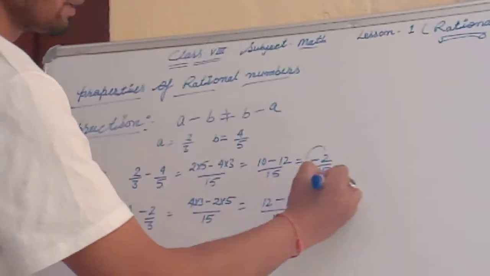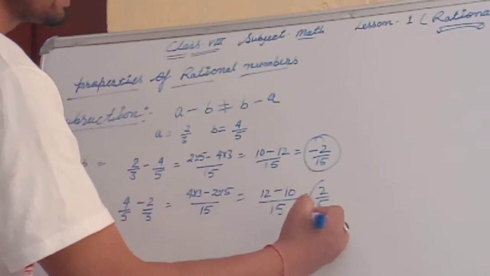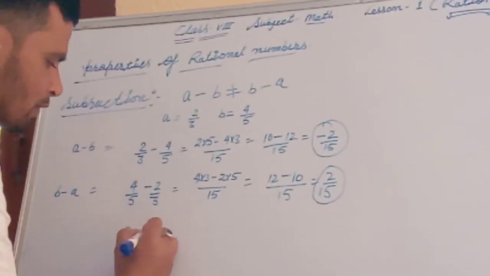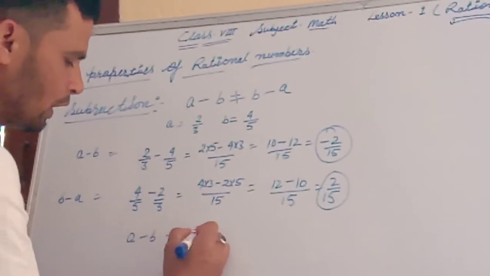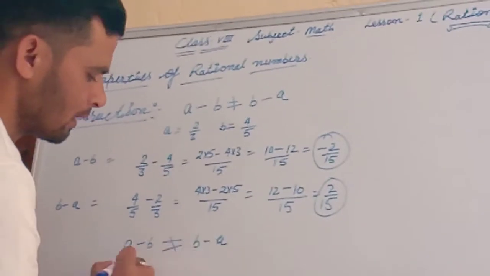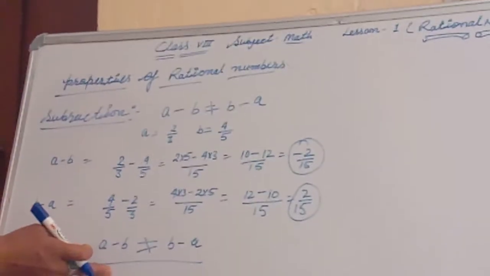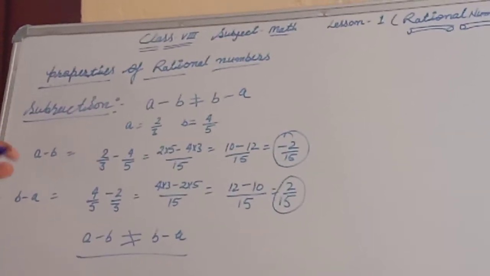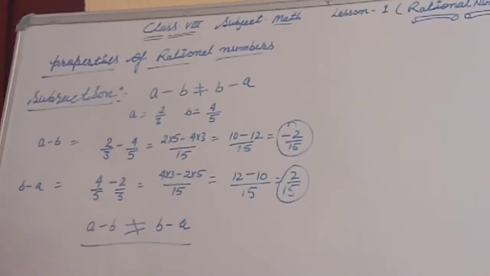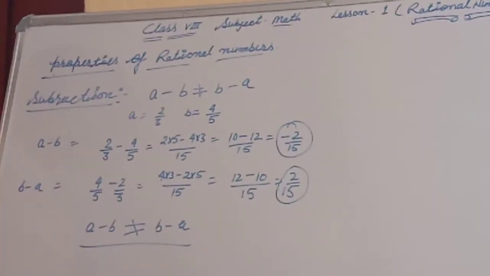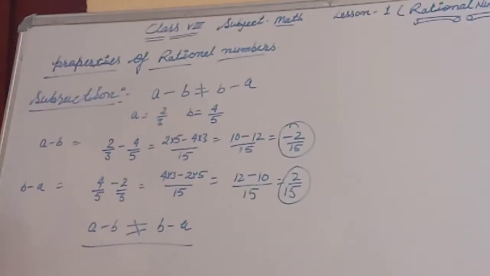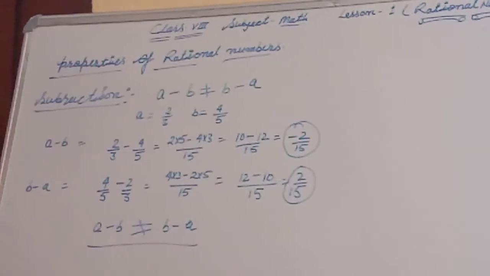Look here, this is minus 2 upon 15 and this is 2 upon 15. That means a minus b does not equal b minus a. And this property, the commutative property with subtraction, is not followed by rational numbers. a minus b does not equal b minus a. Okay. Third property, look here.